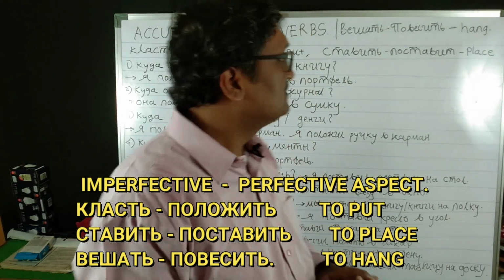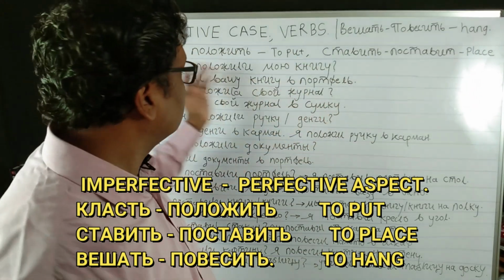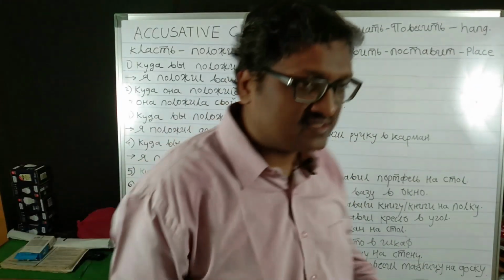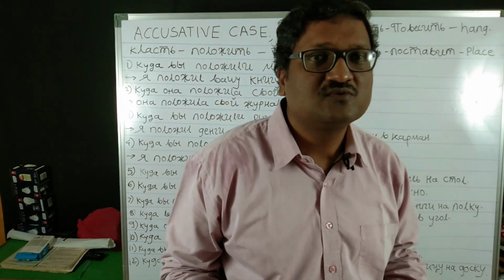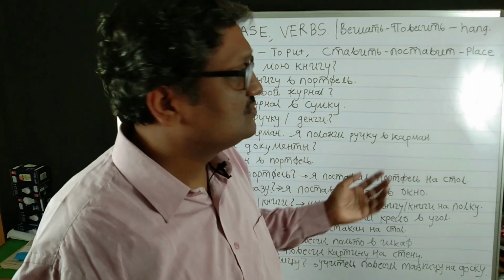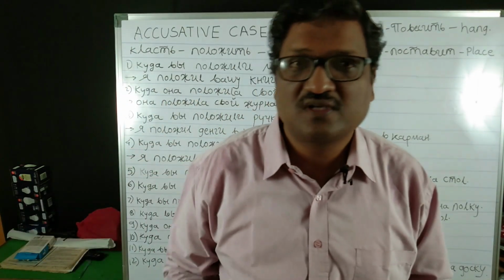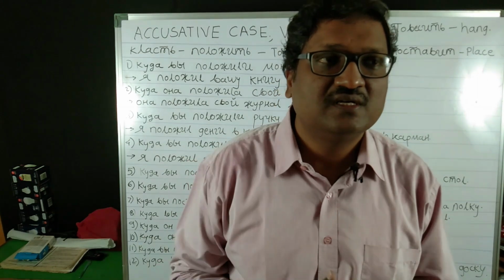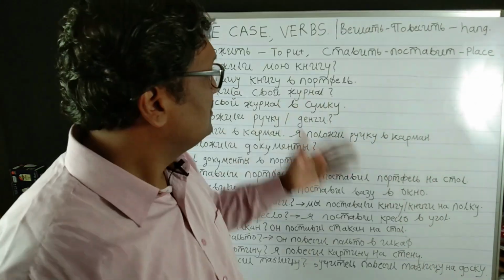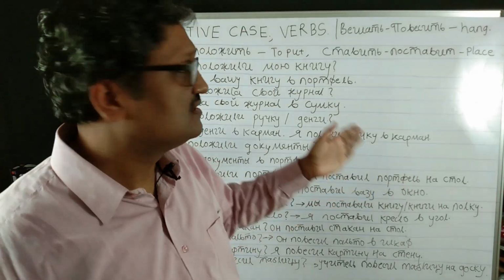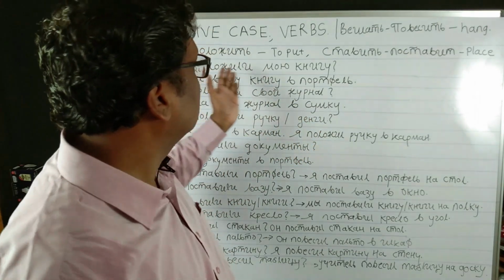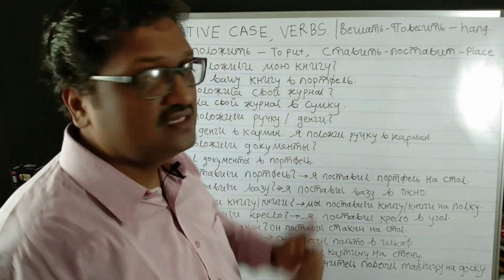These three verbs commonly answer the question kuda, and both the nouns are direct objects. As we know, the accusative case is used to answer the question kuda vi idyote, kuda vi idete. So here also the accusative case is used for answering the question: kuda vi pastavili knigu?